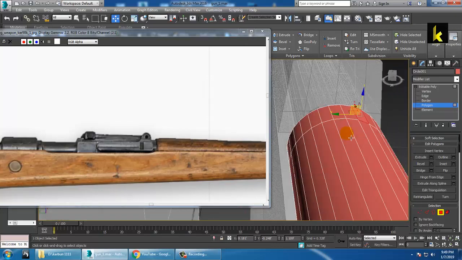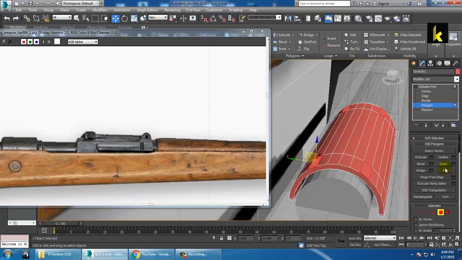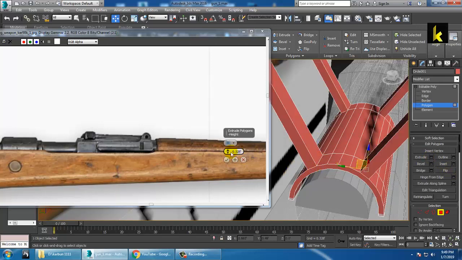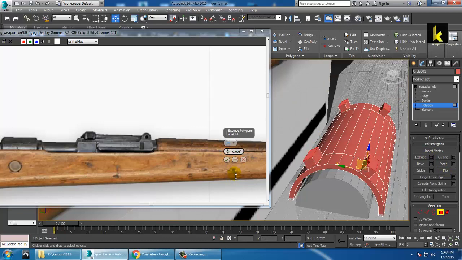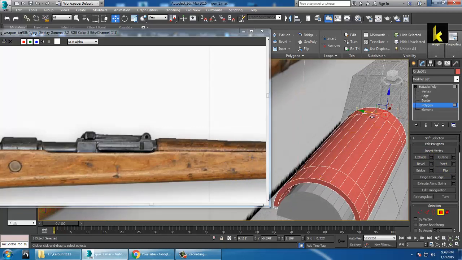Now the next part is you can select this part, click here, here, here and here, and click on the extrude option and reduce the extrusion part. So first of all, we'll just extrude this and this and push it on the top a bit.